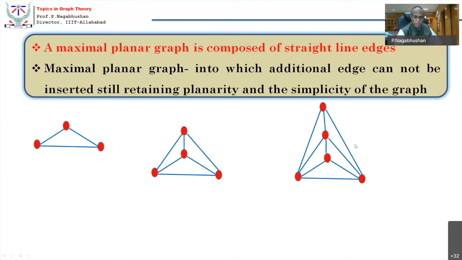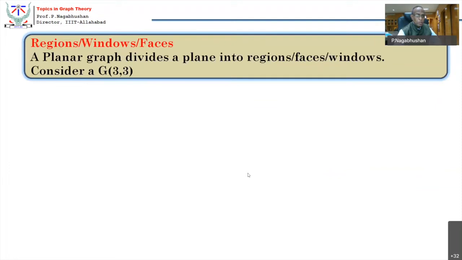And a maximal planar graph, as I said, is made up of straight line edges, and it is just triangularizing the region. Okay, all right. So regions, I just now told you about regions, windows, faces. A planar graph divides a plane into regions, into faces, into windows. Let us consider a three-vertex, three-edge graph, which is a complete graph.